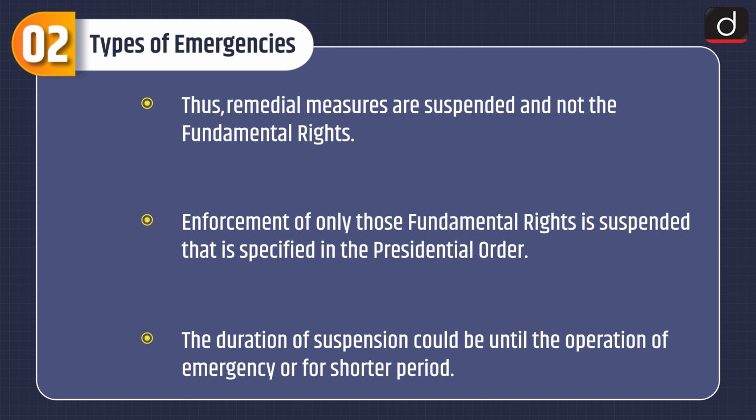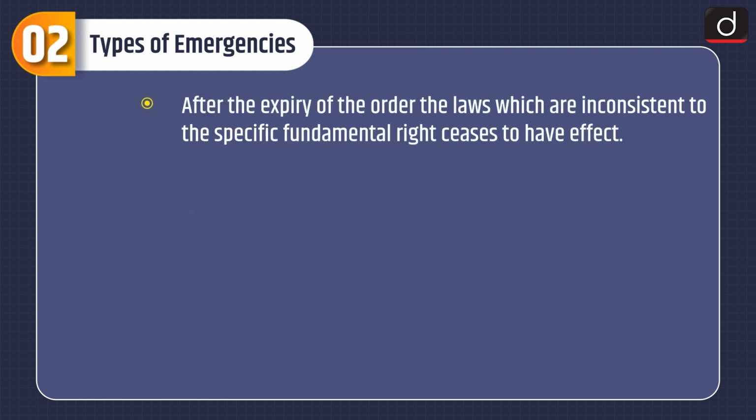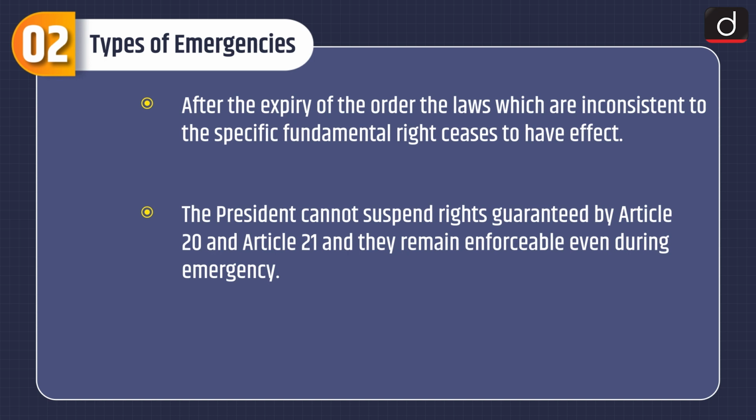Enforcement of only those fundamental rights is suspended that is specified in the presidential order. The duration of suspension could be until the operation of emergency or for shorter period. After the expiry of the order, the laws which are inconsistent to the specific fundamental right cease to have effect. The President cannot suspend rights guaranteed by Article 20 and 21 and they remain enforceable even during emergency.